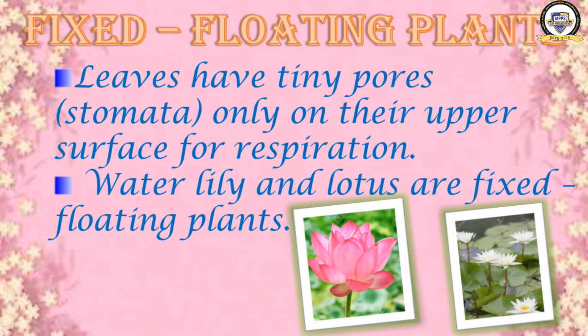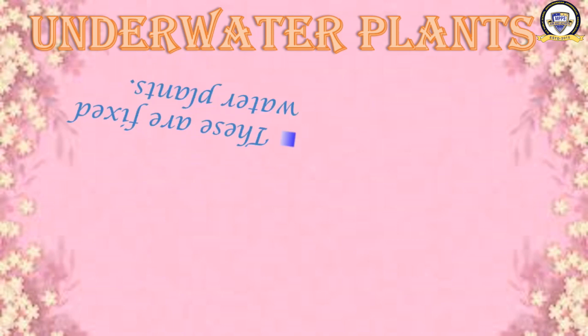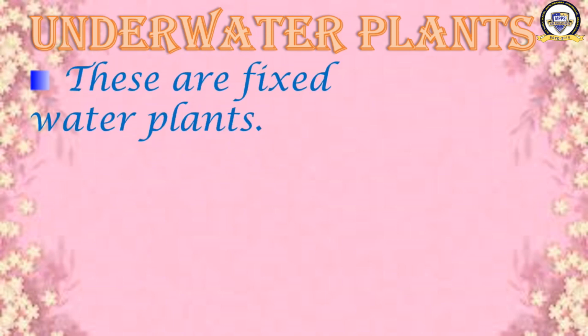Third group of plants, aquatic plants. Okay, what is the third group of plants, aquatic plants? They are underwater plants. There are some plants which are grown under the water and some part of that can be seen outside also. These are fixed water plants. Underwater plants are fixed. They don't float. Free floating and fixed floating plants float on the surface of the water, but underwater plants do not float. They are fixed water plants.